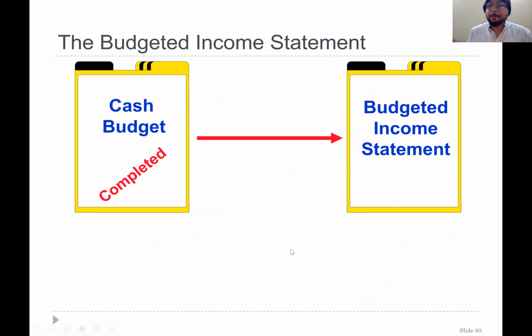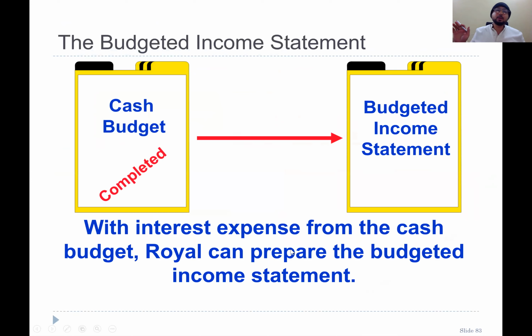Here we go. So of course we already made the cash budget, and now let's talk about how to make the income statement, right? So only two things left, and if you are with me, we would be ending our class without having a break. I think give me 15 more minutes and we will be ending our class. Okay, so the budgeted income statement.